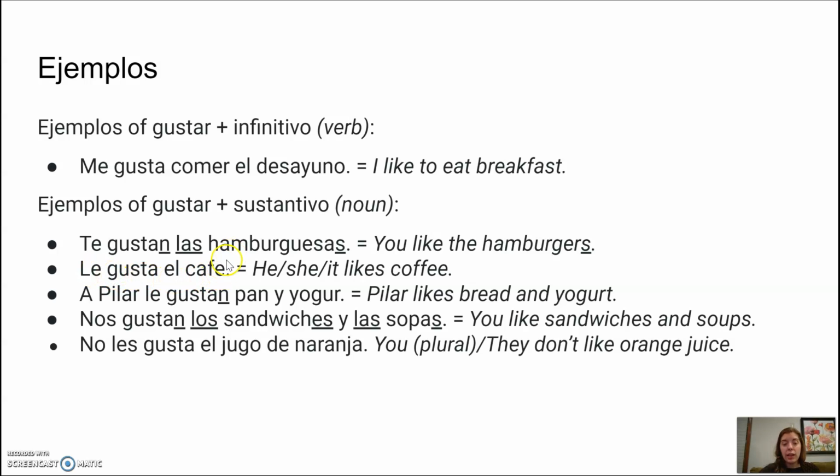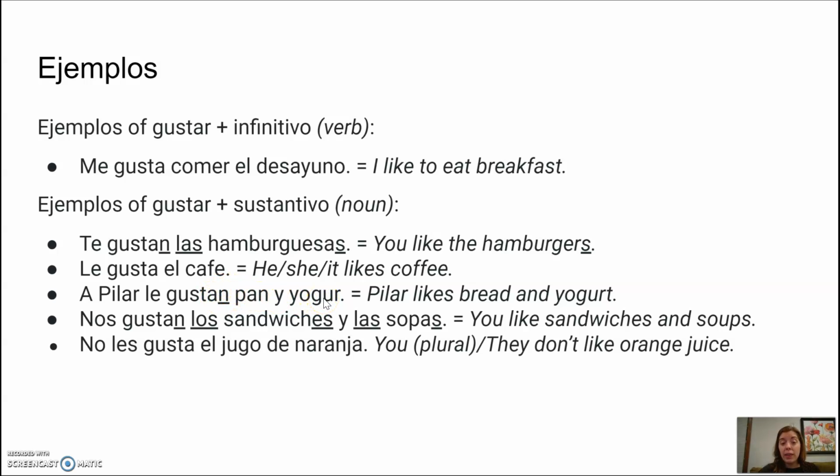Le gusta el café. That should have an accent on the E there. Excuse my lack of accents. Le gusta el café. He, she, or it likes coffee. We don't know who it is. We don't have the a phrase to specify. But here down below, a Pilar le gustan pan y yogur. Notice even though pan y yogur are each singular, there are two items here, so we have to use the plural form of gustar. Even though Pilar is singular, we still use the plural form of gustar because there are two things being liked.